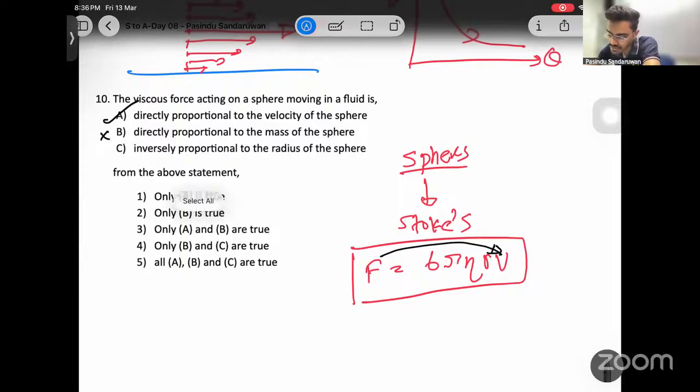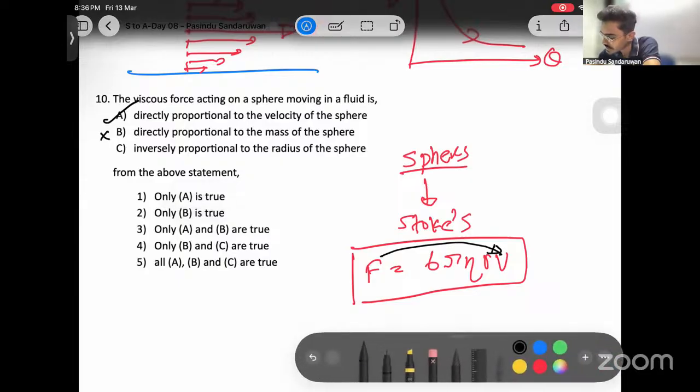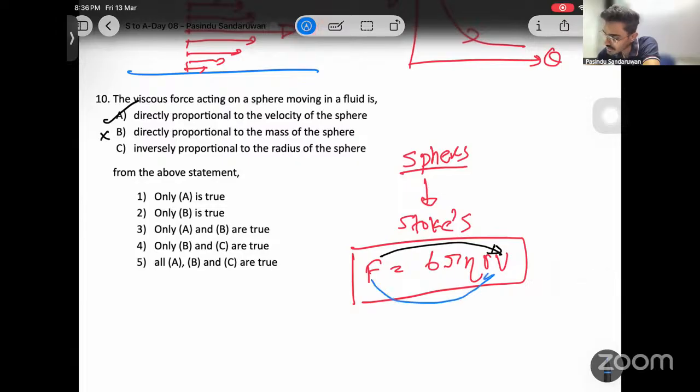Inversely proportional to the radius of the sphere? No, for radius also that is direct. F and R are directly proportional, so this is wrong. Then again only A. That was an easy one from the Stokes equation. Take it down and clarify if any doubts.